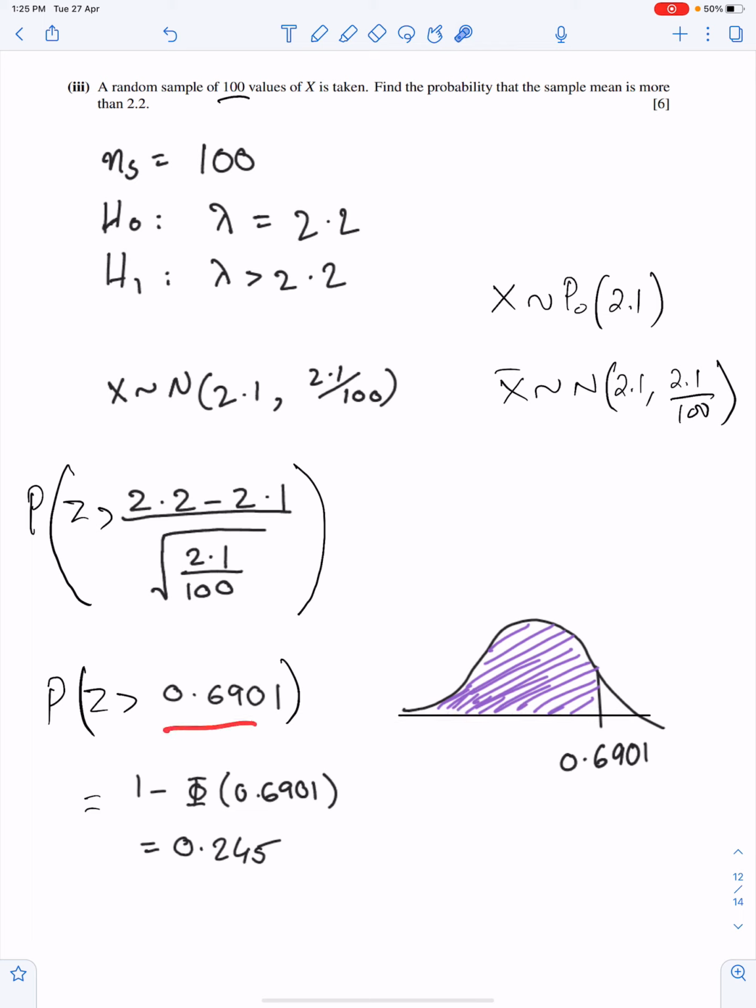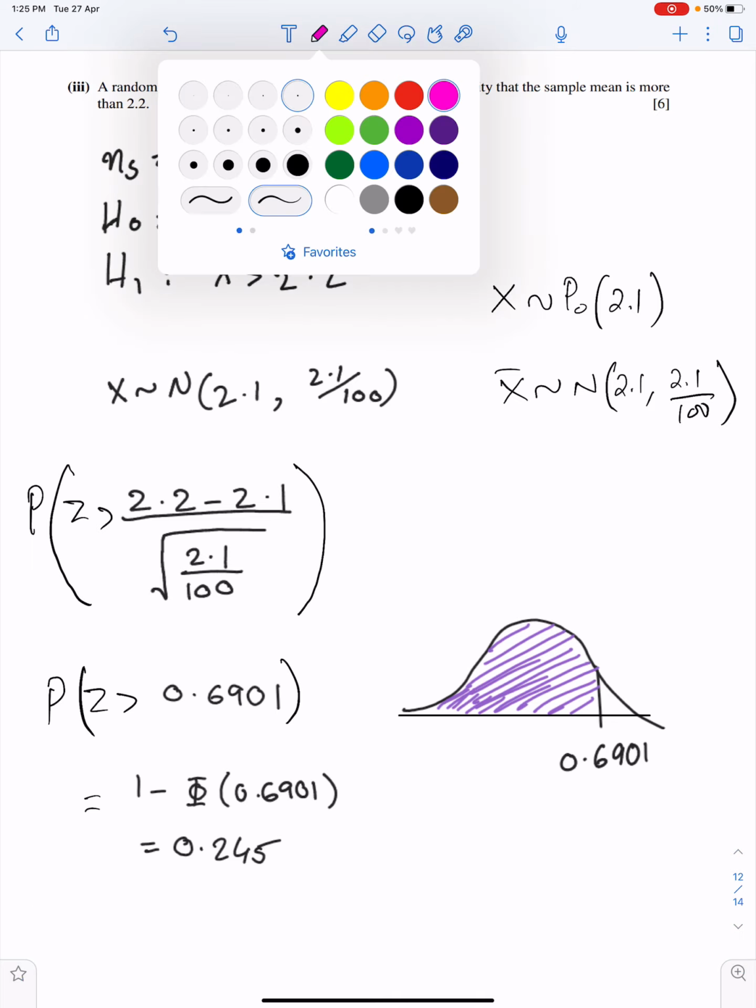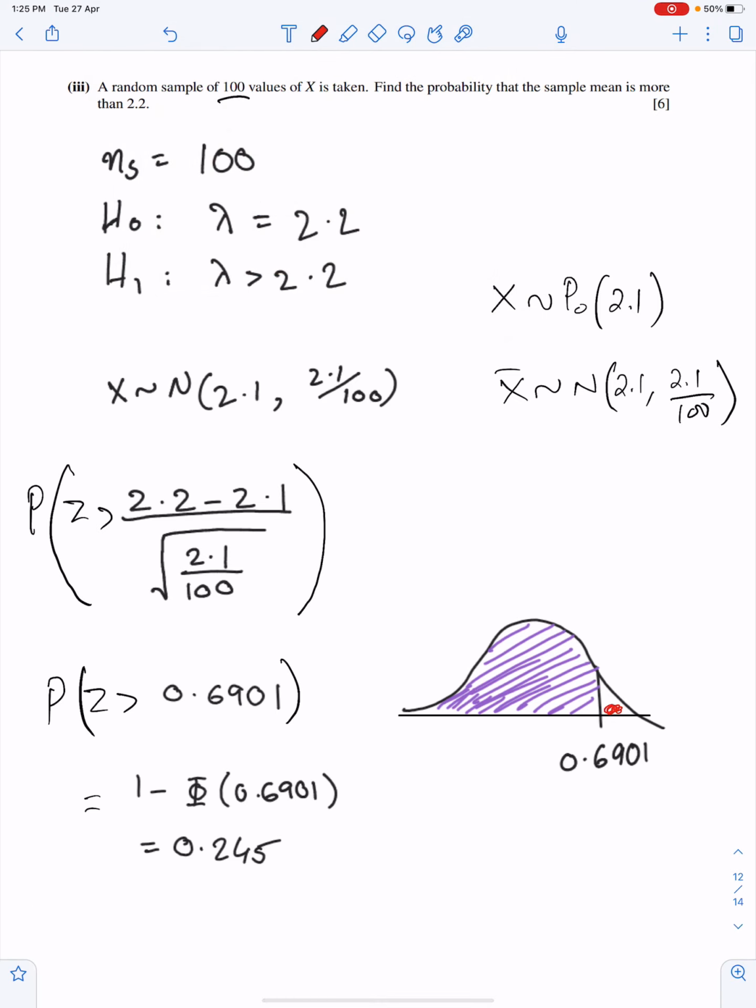This is 0.6901, and we need this area. This is the requirement. Since this student is using table, she is finding this area first. And 1 minus 0.6901 is this answer.